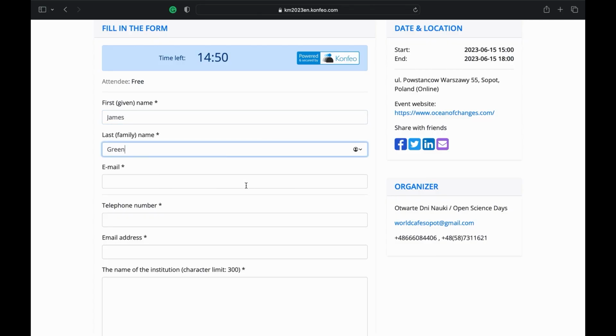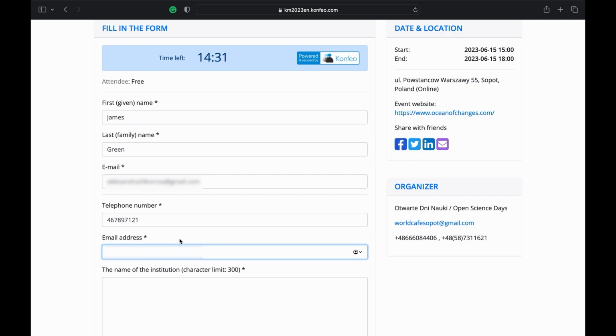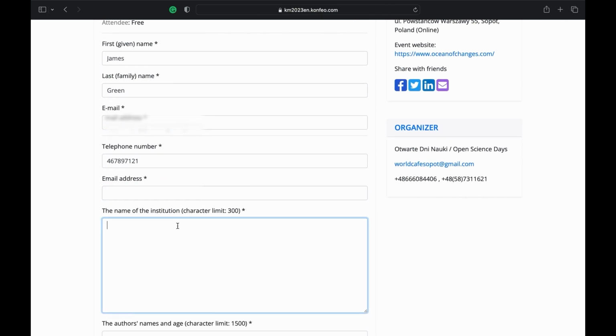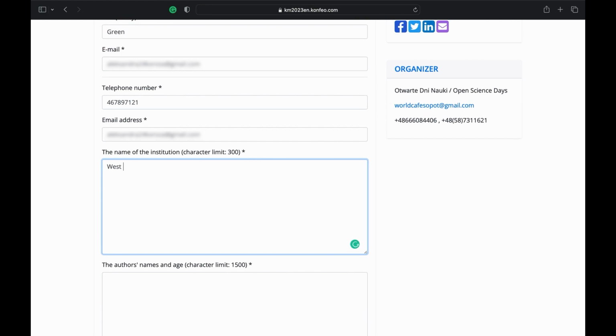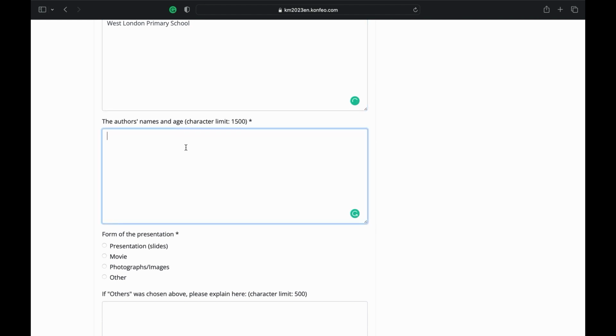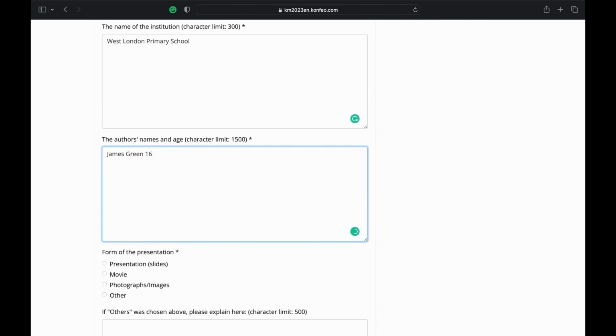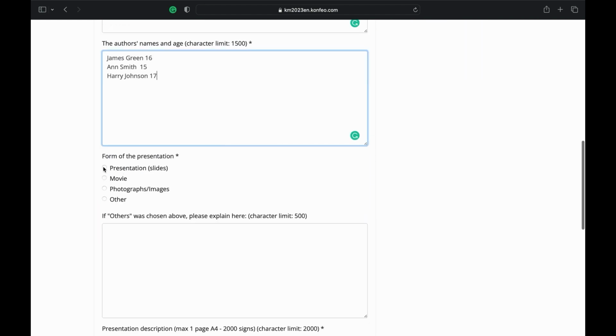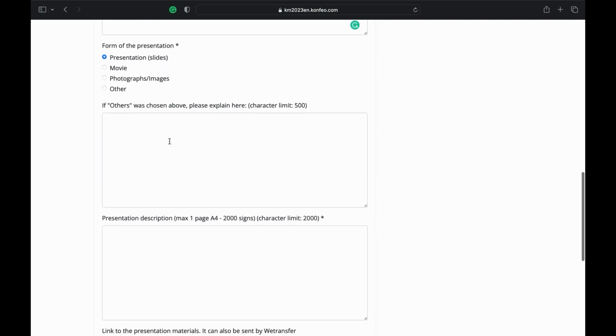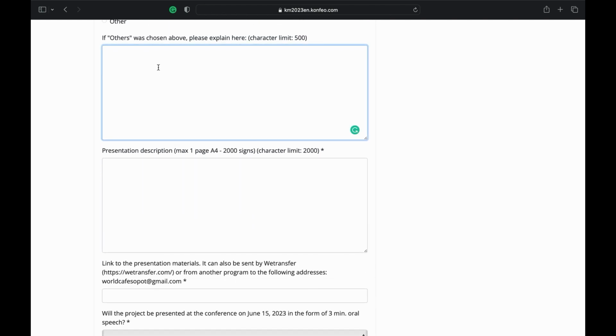First of all, your name, your surname, email address, phone number. Please remember about code country. Please provide once again your email for approval. Now we need the name of your institution and the author's names and age. Now you can mark what form of presentation you will be giving. If you pick other, please specify what you meant.